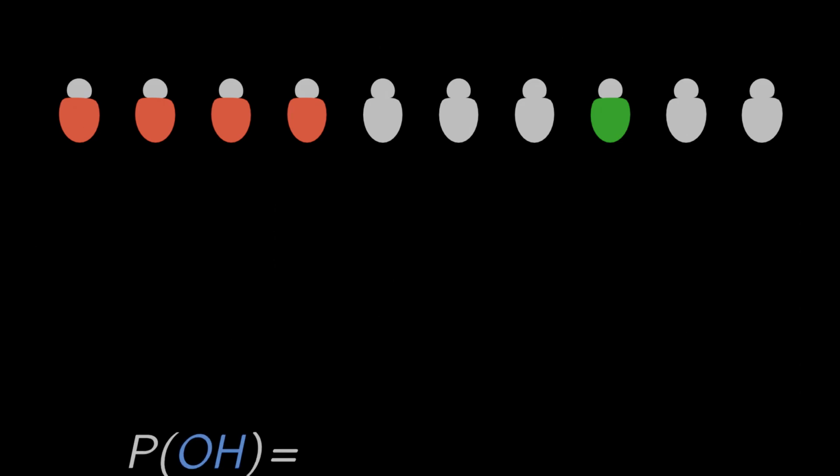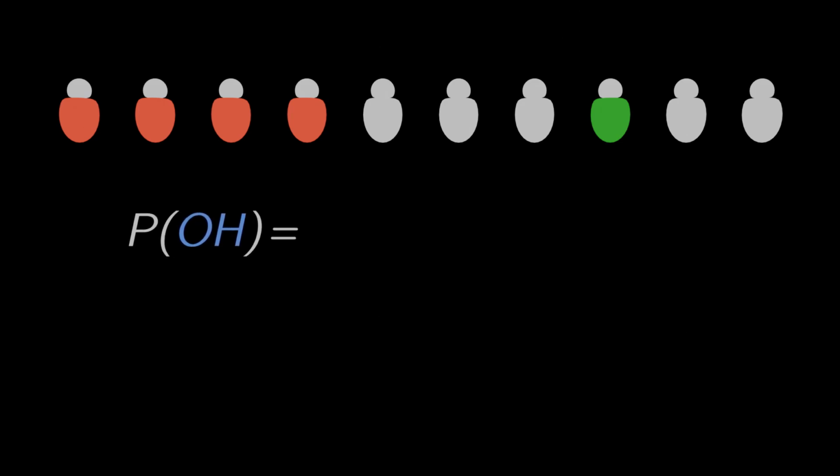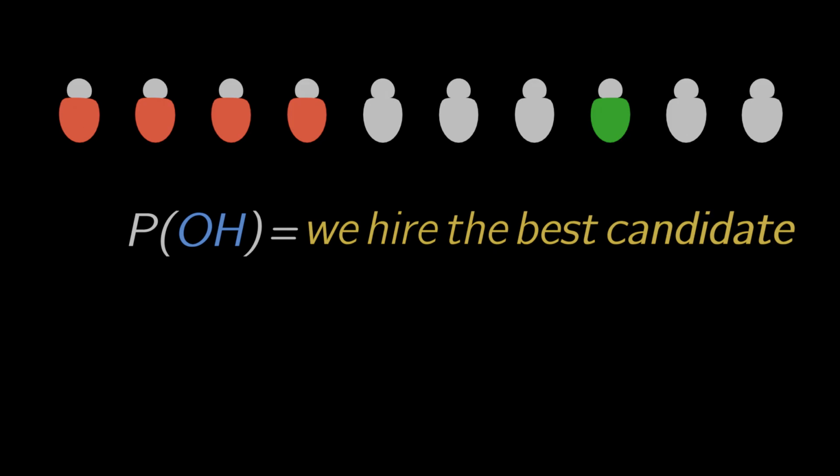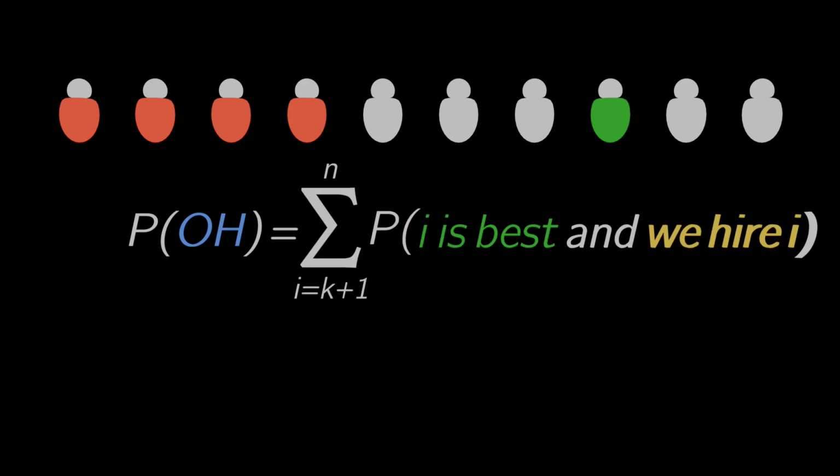The probability of optimal hire, denoted P of OH, is our chance of selecting the absolute best candidate. We calculate this by summing probabilities for positions I starting from k plus 1 to n. Why k plus 1? Because our strategy explicitly rejects all first k candidates, making P of OH 0 for any I less than or equal to k.